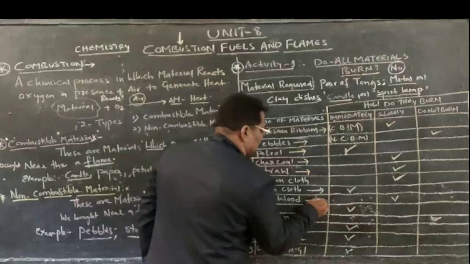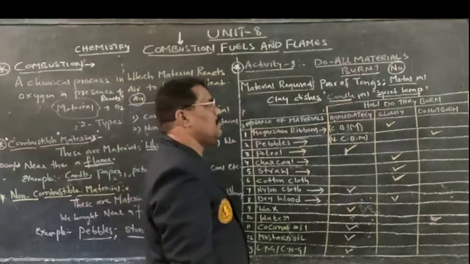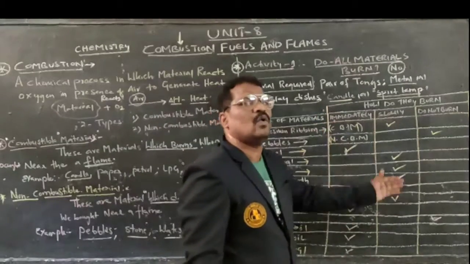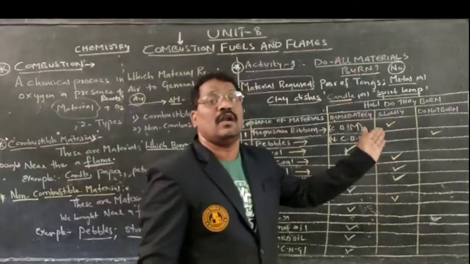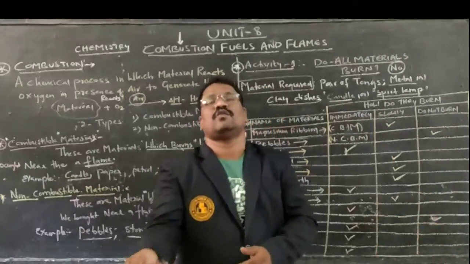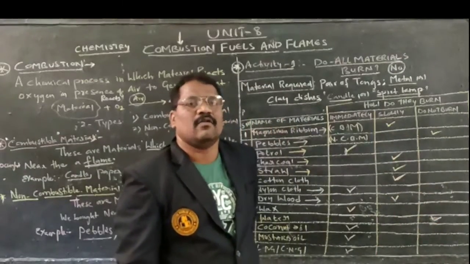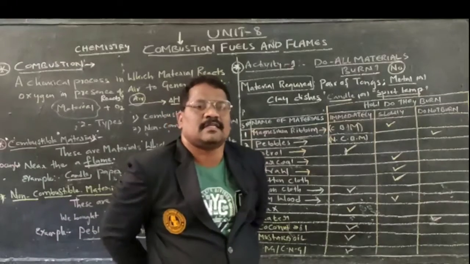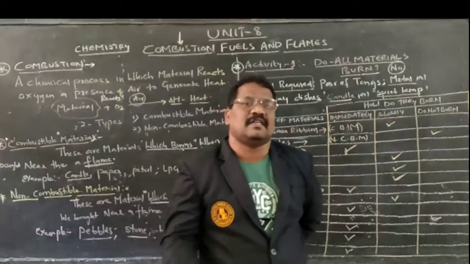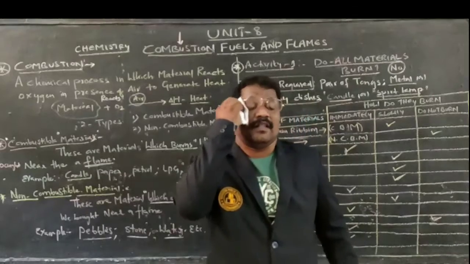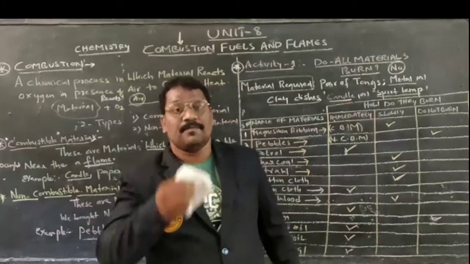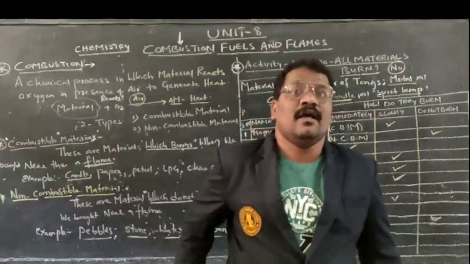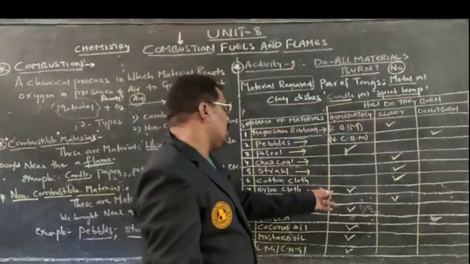Similarly, dry wood, if I am taking it up, does the dry wood burn very fast there? No, it burns slowly. Due to that, in olden days, they used wood to cook food. As they are cooking food, what does it indicate? It means that if it burns slowly for a certain time interval, then only the food can be cooked. Therefore, it burns slowly.